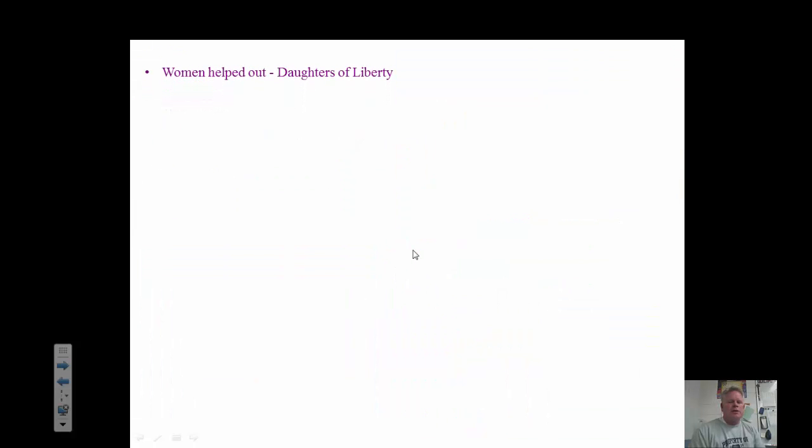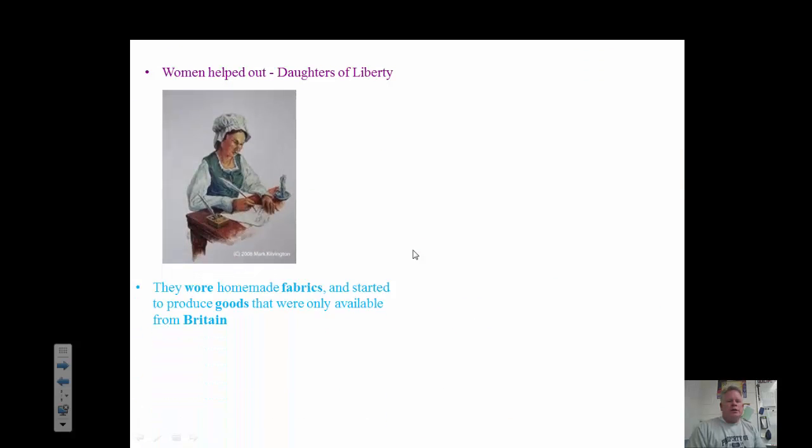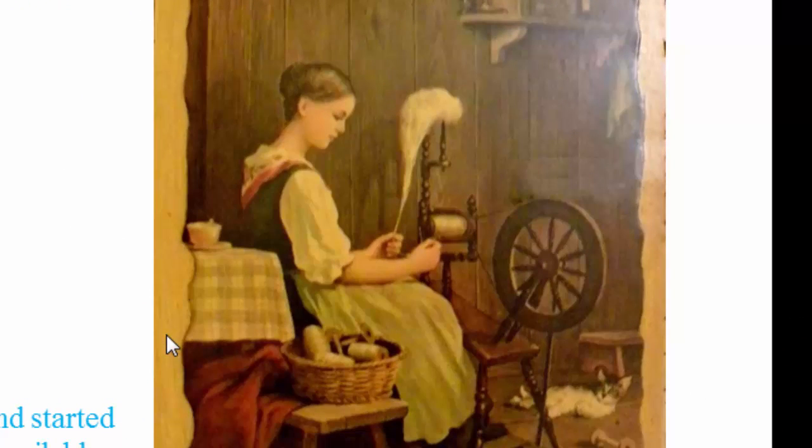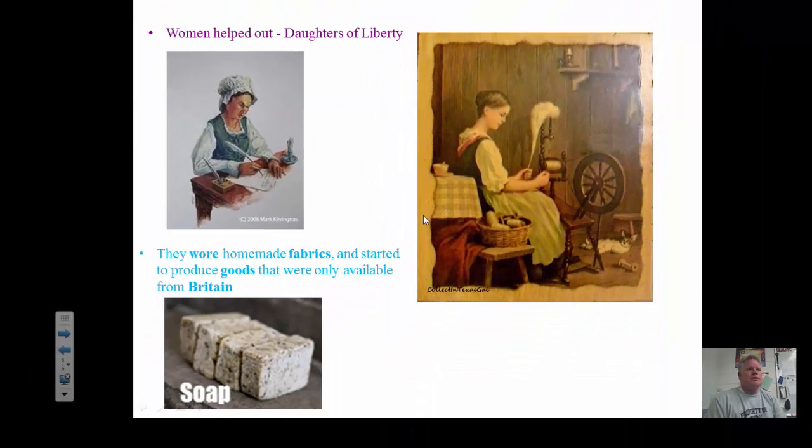So women helped out the cause by forming the Daughters of Liberty. And they basically wore homemade fabrics and started to produce goods that were only available from Britain. So they would take cotton and make thread out of it and turn the thread into material, make clothes out of the material. They would make things like soap and other things that before they could only get in Britain, they started making them in the colonies. The Daughters of Liberty's goal was to be economically independent of Britain.